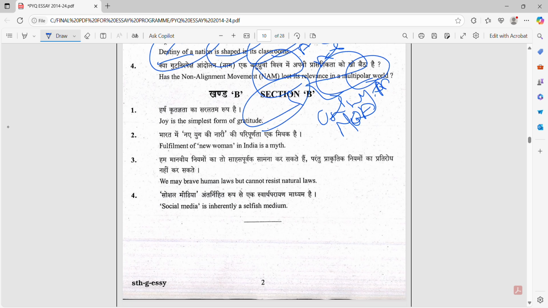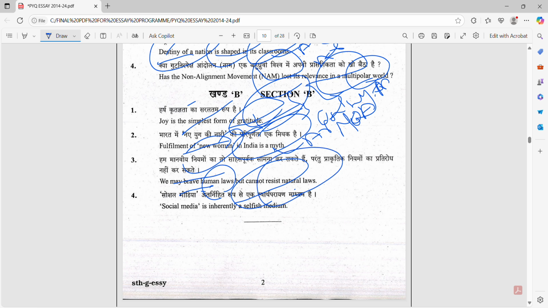This is section B. Where joy is the simplest form of gratitude. This is an expository essay or philosophical essay. Fulfillment of new human in India is a myth. This is an argumentative essay. Okay, we may brave human laws, but we cannot resist the natural laws. Okay, I will pick this essay.